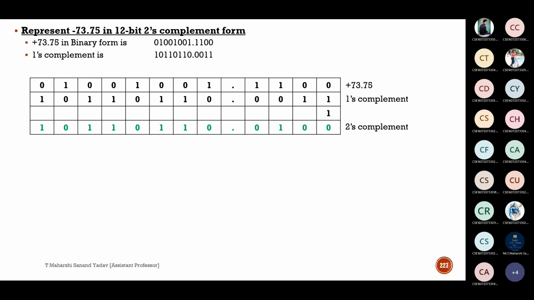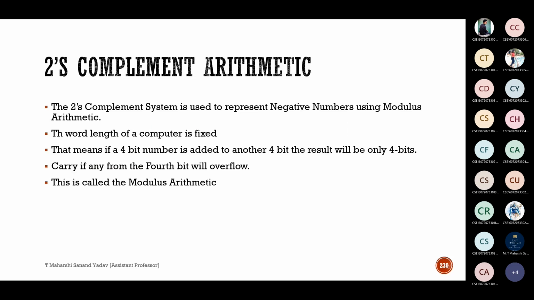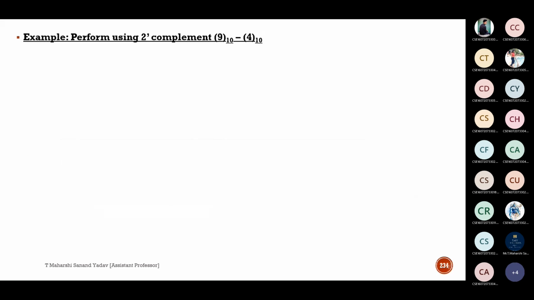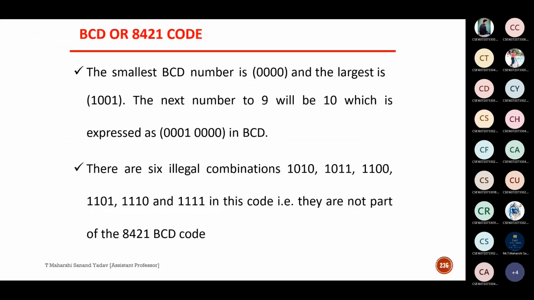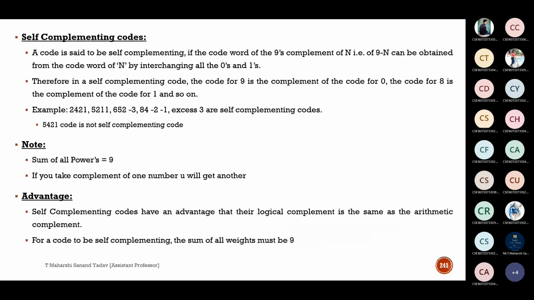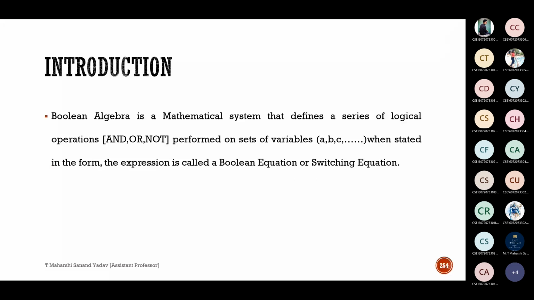Okay, do you want me to continue? Okay, sir. No, sir. Shall we? Yes, sir. Okay, so next. At least we shall finish till this 2's complement subtraction, so that in the next class we can start with the classification of binary codes and all the gates concepts, different kinds of gates followed by conversions we have to do.